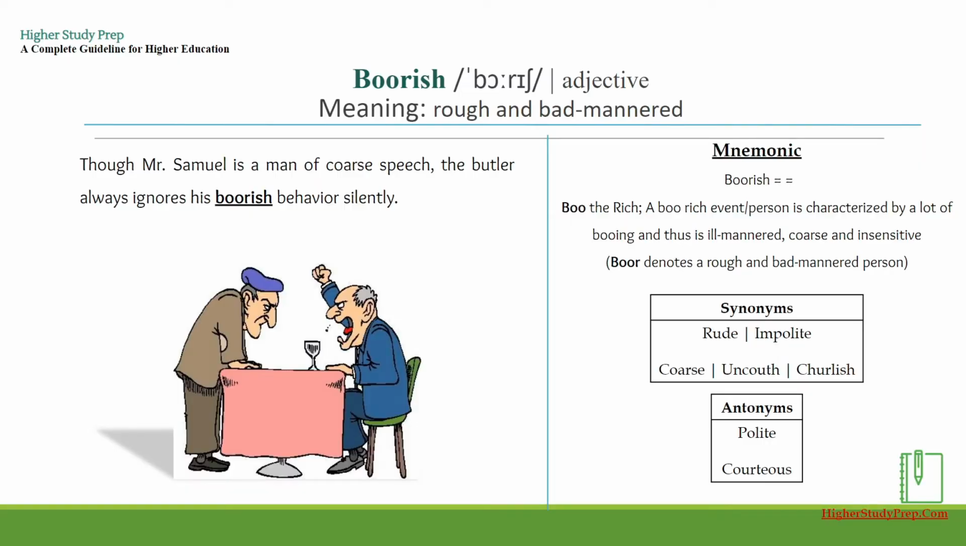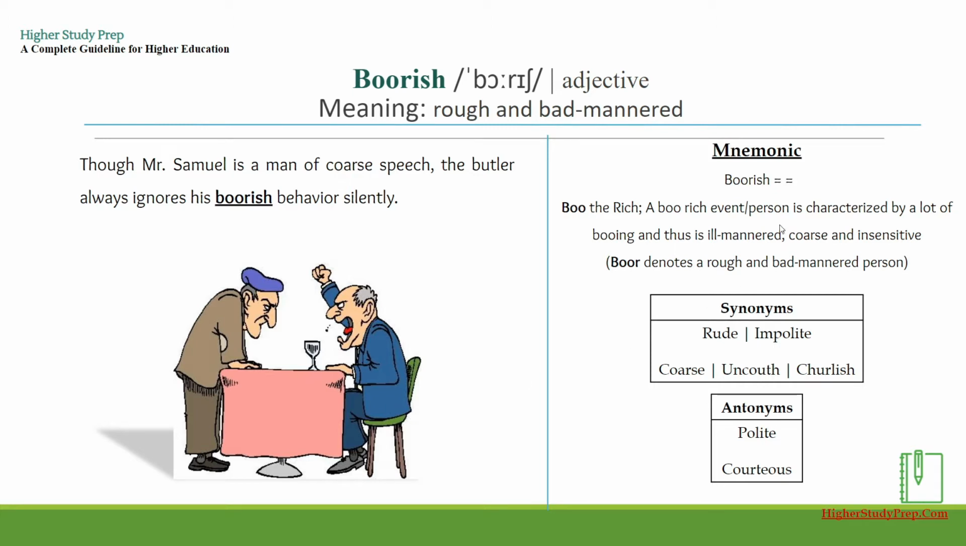The first word for today's series is boorish, which is an adjective meaning rough and bad-mannered. One such example is, though Mr. Samuel is a man of coarse speech, the butler always ignores his boorish behavior silently.